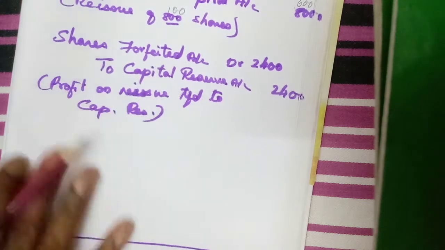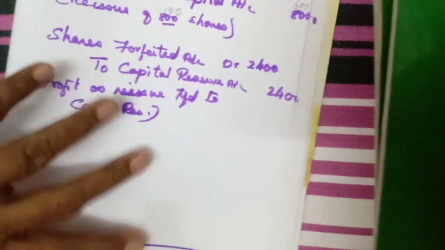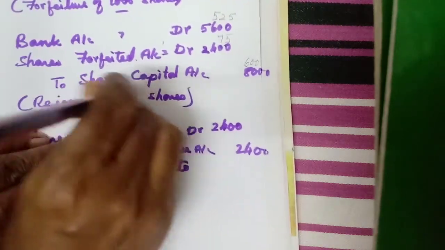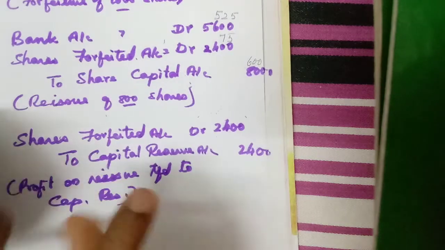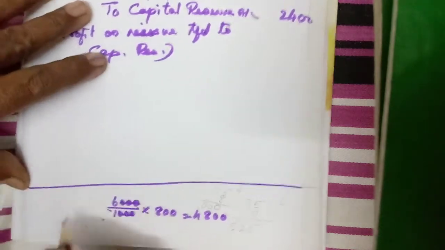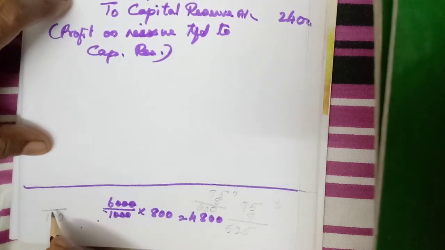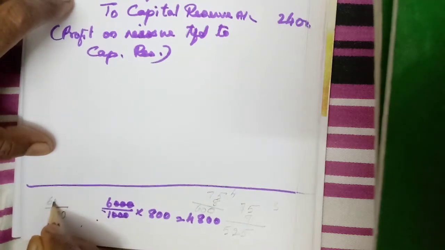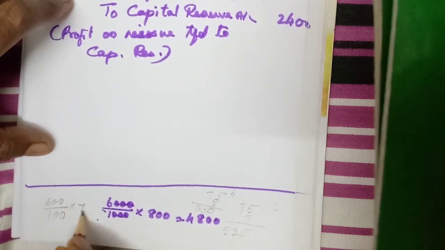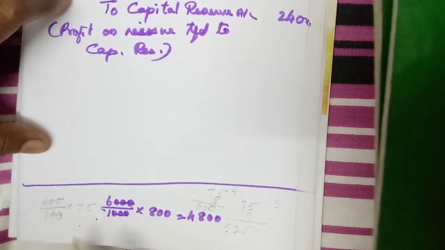Now capital reserve, how much will we get? We have to do the calculation. First one is for 100 shares. Second one is for 75 shares, reissue of 75 shares. So for 100 shares, what is the shares forfeited account? 600. So how much will be for 75? Here both the zeros will get cut off.